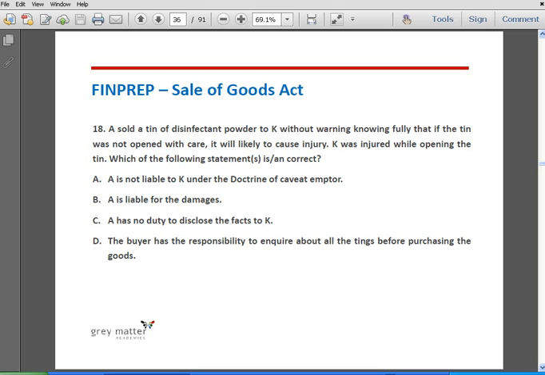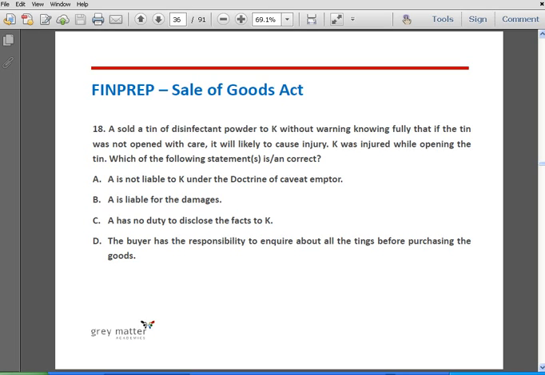Question number 18. A sold a tin of disinfectant powder to K without warning, knowing fully well that if the tin was not opened with care, it was likely to cause injury. And K was injured while opening the tin. Which of the following statements is correct? A is not liable to K under the doctrine of caveat emptor.